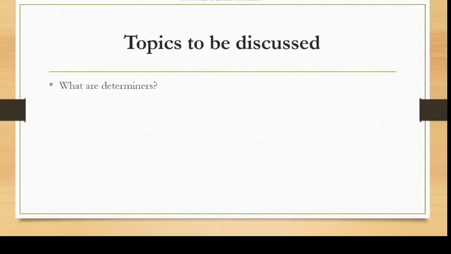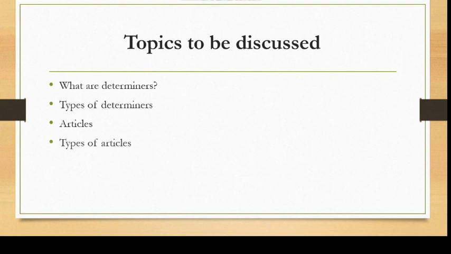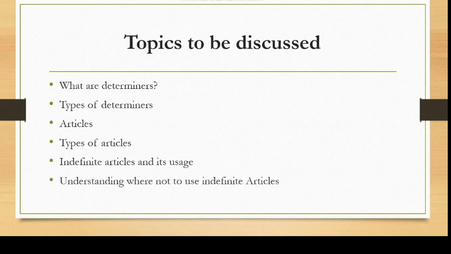First, we'll understand what determiners are. After that, we'll learn about the various types of determiners. We'll come to know how many types of determiners there are. After that, we'll learn about the first type of determiners, that is articles. Now, after doing articles, we'll be learning about various types of articles. And among the two types of articles in today's video, we'll be discussing the first type of article, that is indefinite article, and we'll learn where it is to be used. Along with that, we'll understand where we do not have to use indefinite articles.